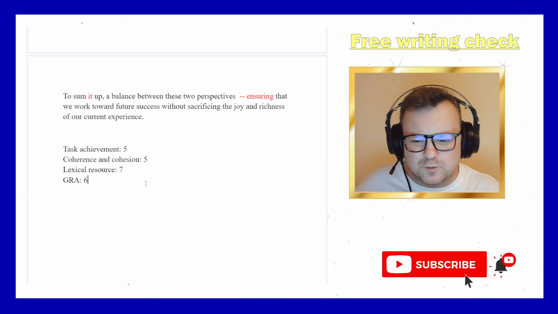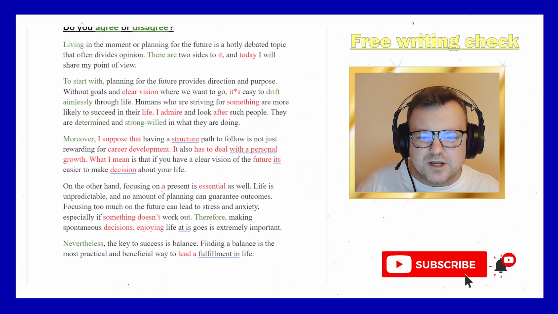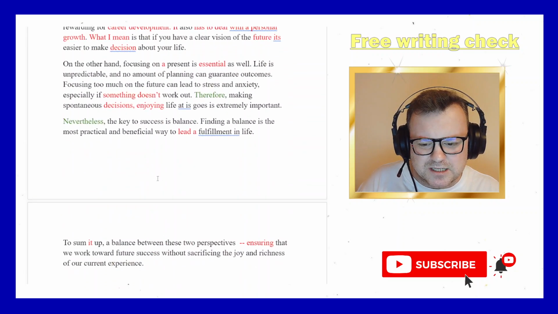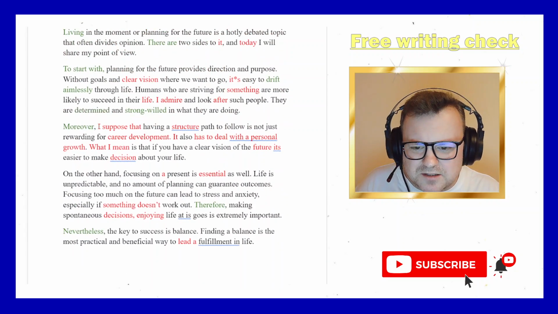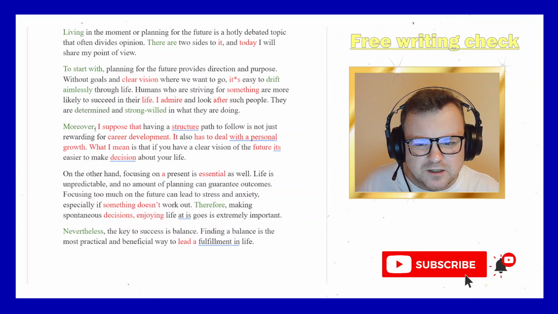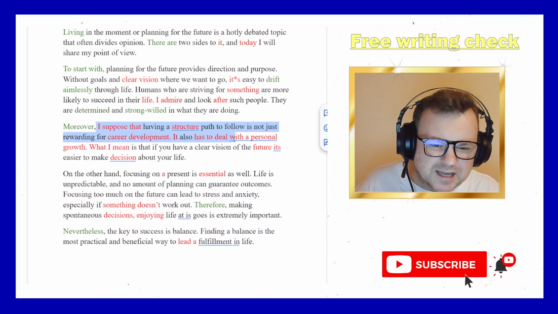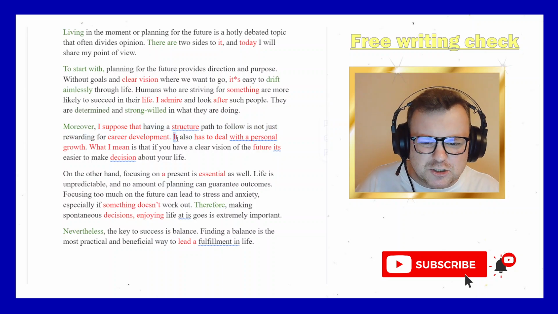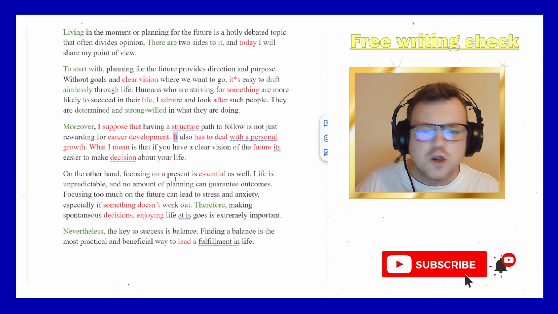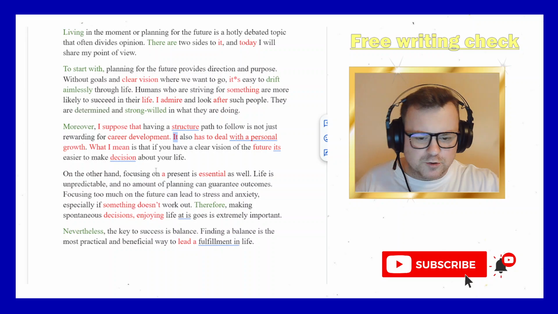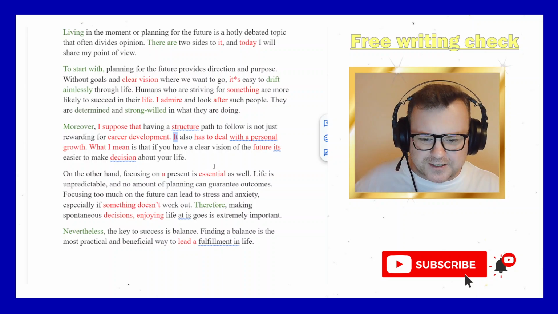I guess I have to award 6 for this. So there is a nice range of sentences. You are a little bit sloppy, or you have some mistakes with some sentences, like where you start this "it also has," but that should be part of this sentence. Comma, "it also has." So a bit strange that, but in general, you have a range of basic and complex sentences. No problem with that. Subordinating clauses, compound clauses, great. All of that stuff is good.